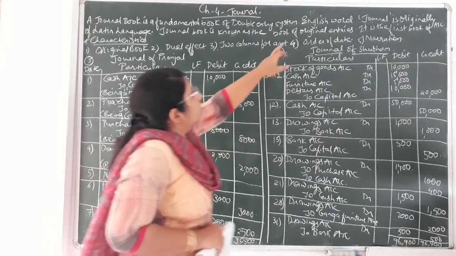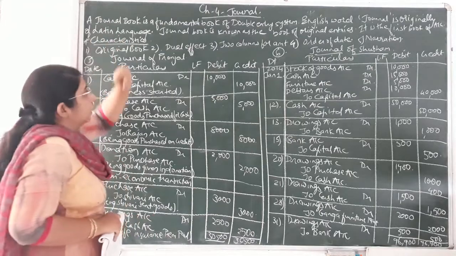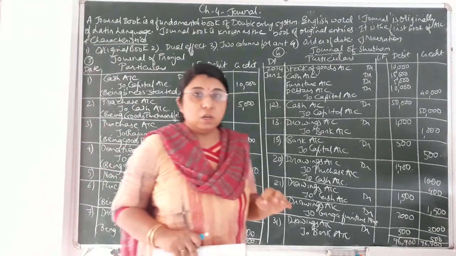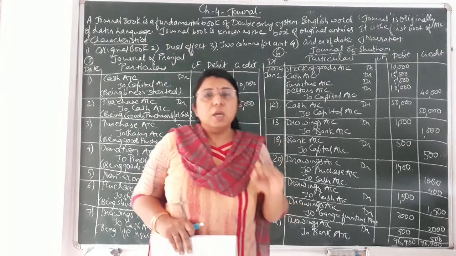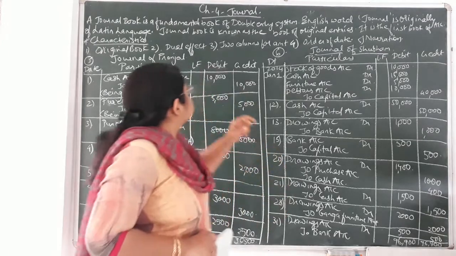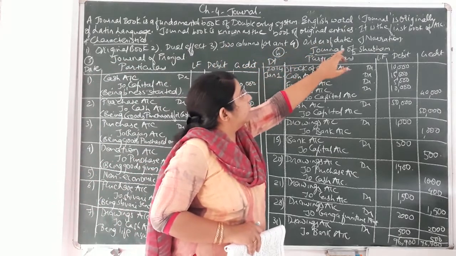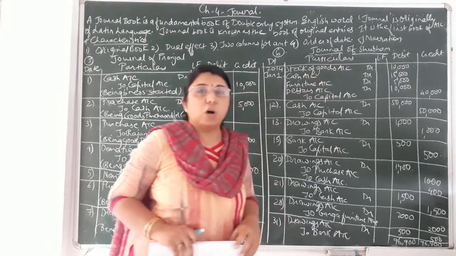The English word journal is originally from the Latin language. Basically it has been derived from Latin. The journal book is known as the book of original entries. It is the first book of accounts.